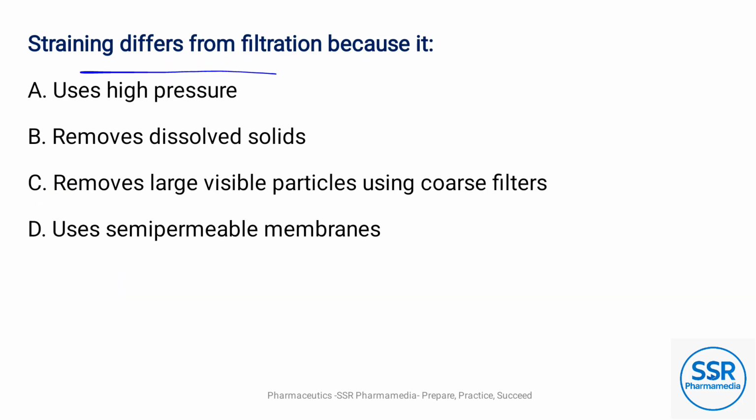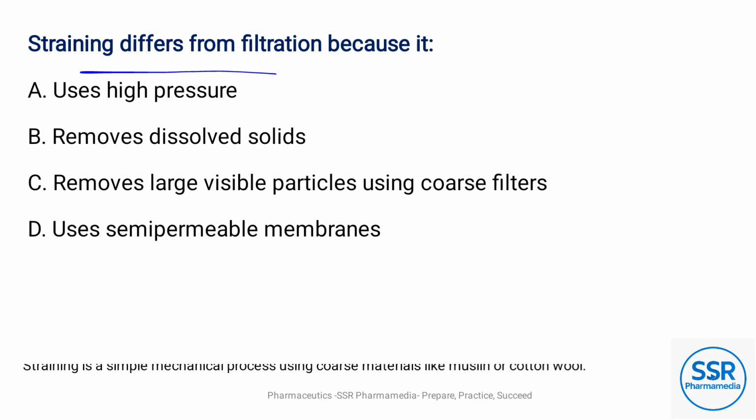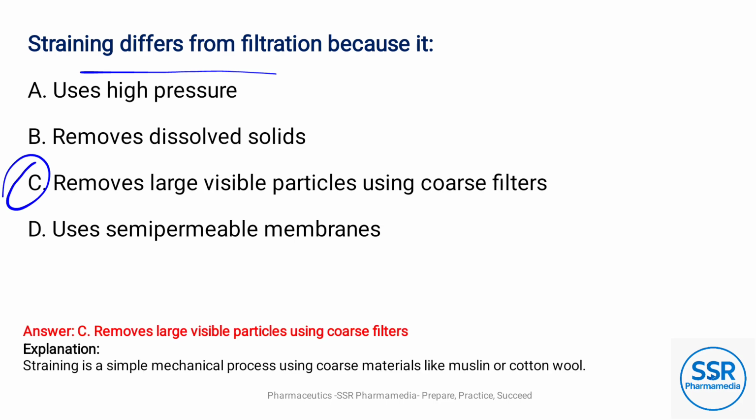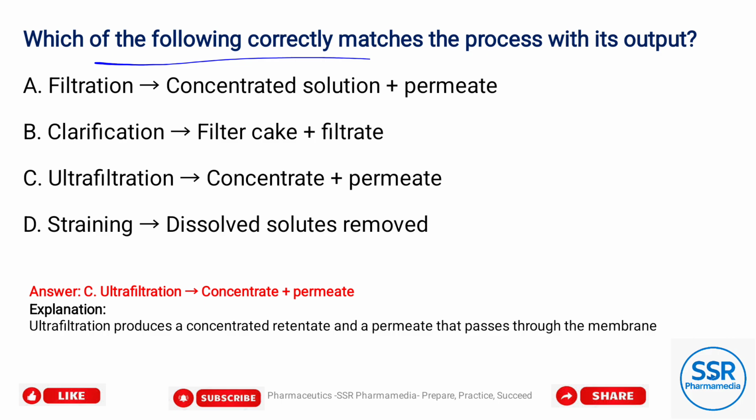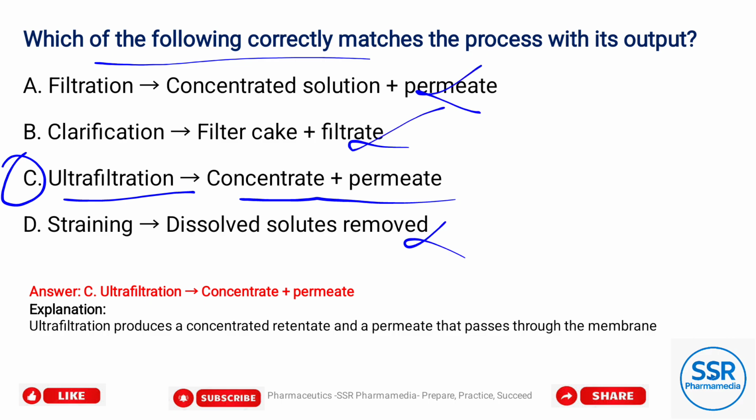Straining differs from filtration because it, option C, removes large visible particles using coarse filters. Which of the following correctly matches the process with its output? Option C is the correct match: ultrafiltration, concentrate plus permeate. The remaining options do not match.